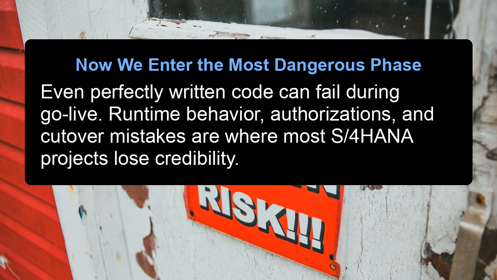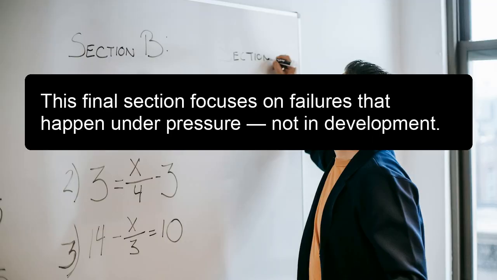Now we enter the most dangerous phase. Even perfectly written code can fail during go-live. Runtime behavior, authorizations, and cutover mistakes are where most S/4HANA projects lose credibility. This final section focuses on failures that happen under pressure, not in development.